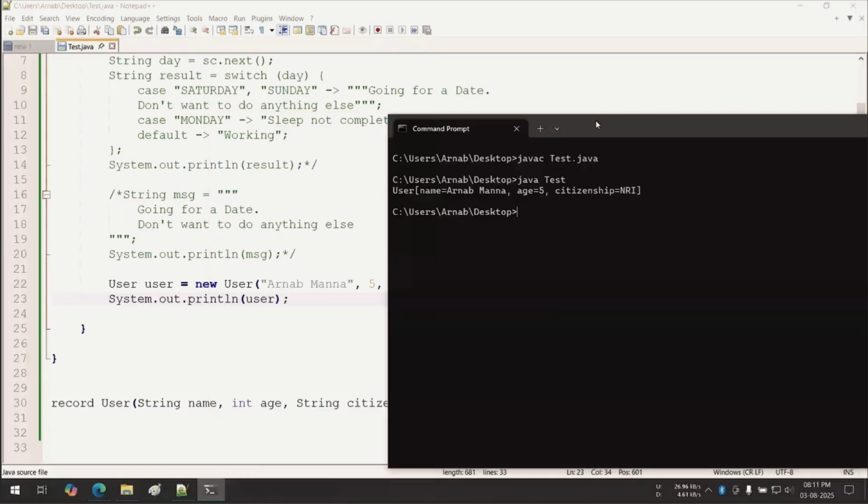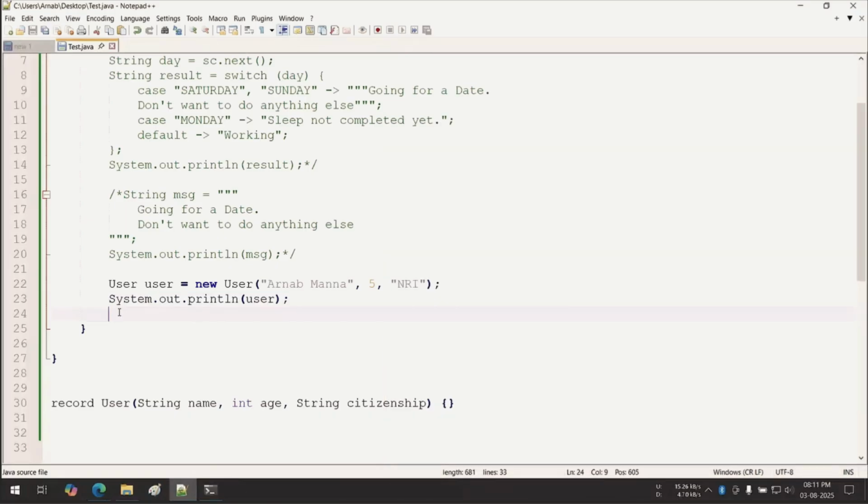I am even using Notepad++, so that you cannot say I have done some kind of modification in the IDE. I am not using any IDE. So the thing is, toString is automatically overridden.